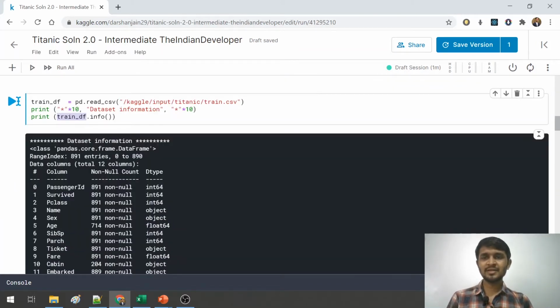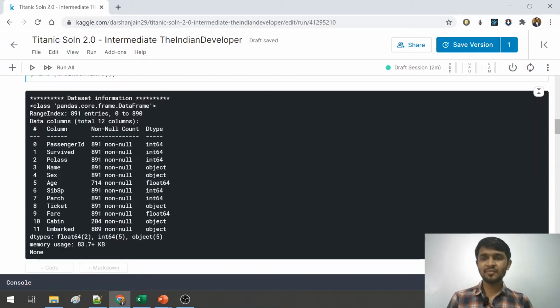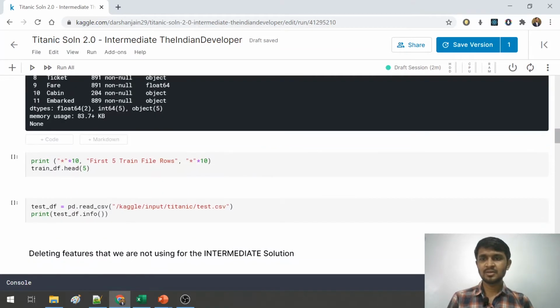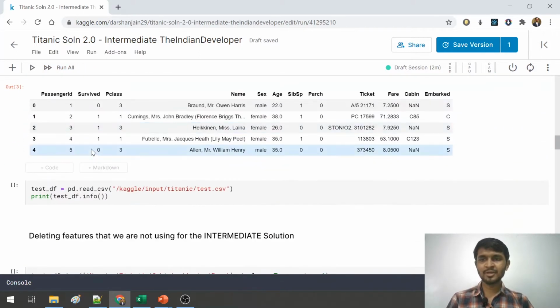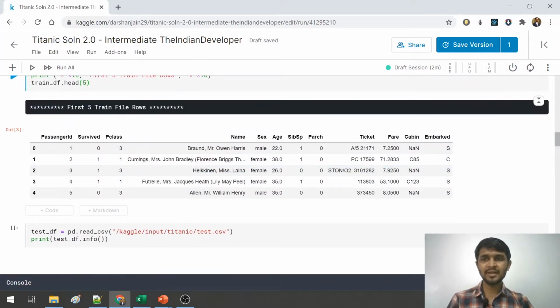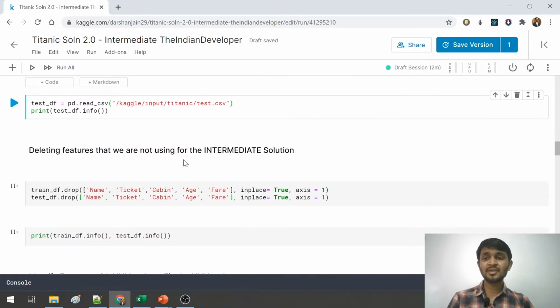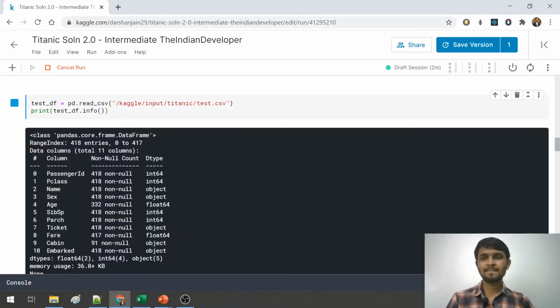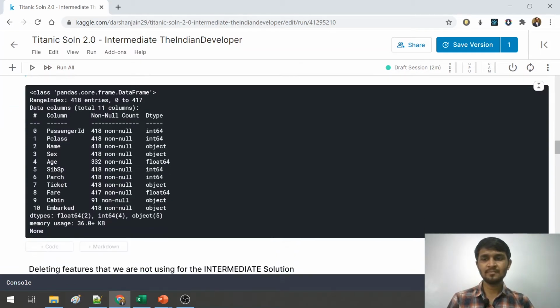I can see that this is the information of the data. Also, let me check the first 5 rows. I can do this by the traindf.head function, and let me perform a similar thing for the test data frame as well. So I can see some information about the test data frame as well.